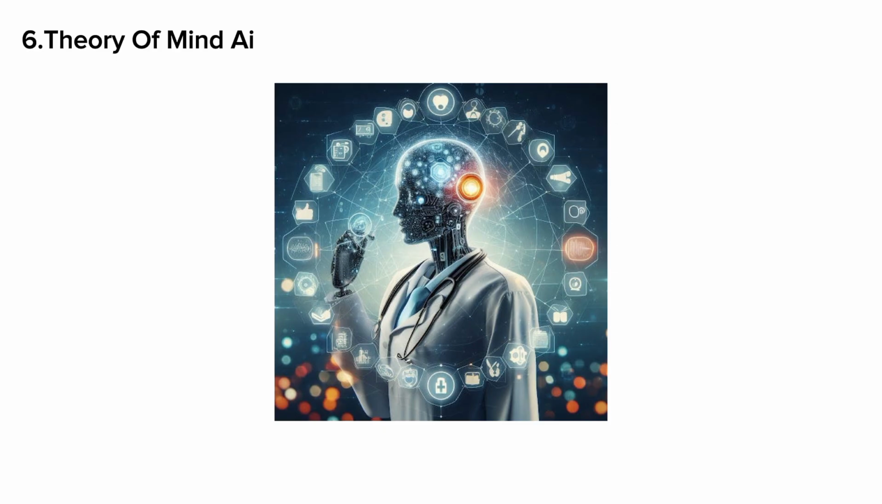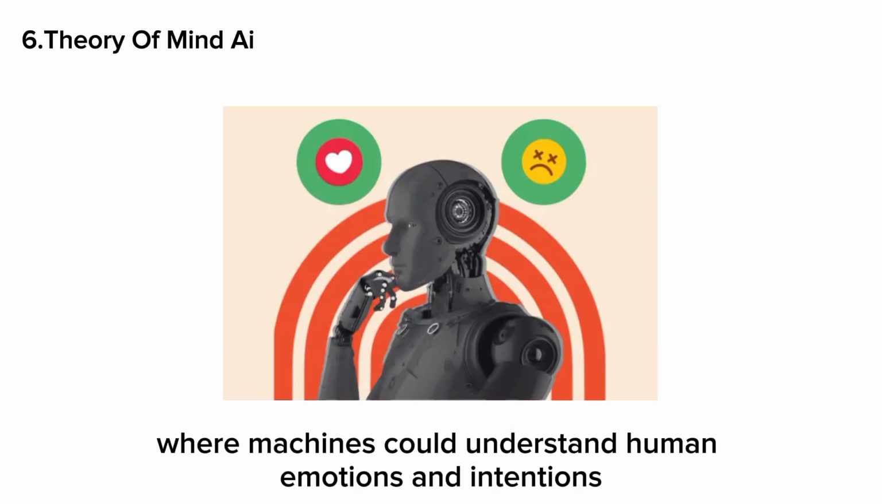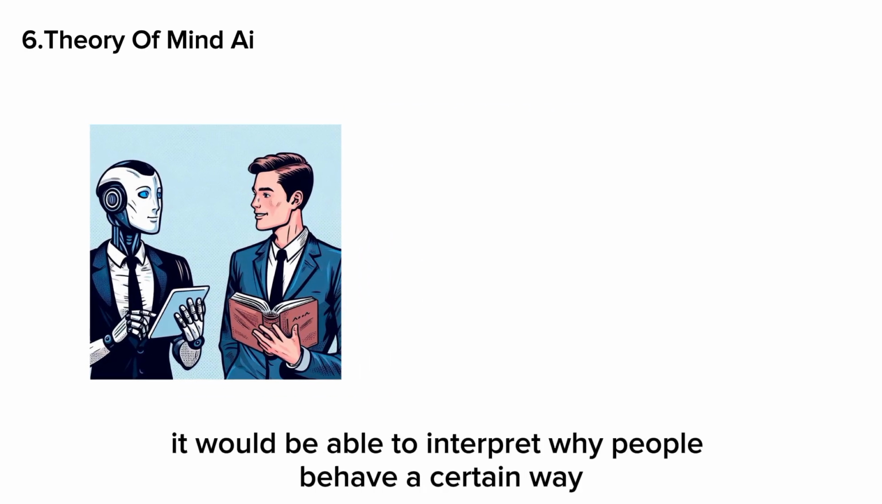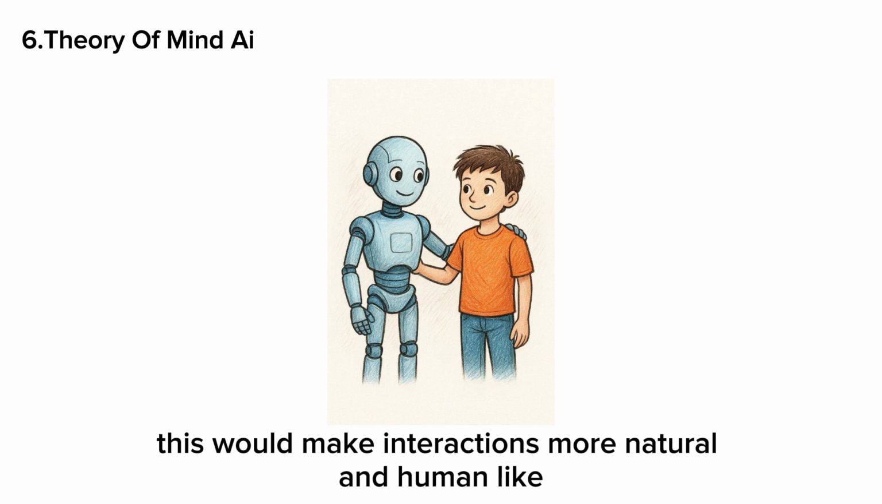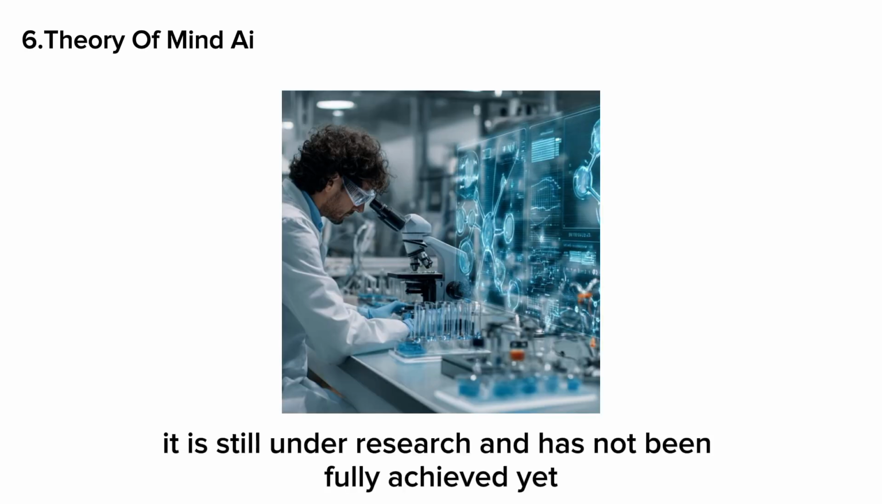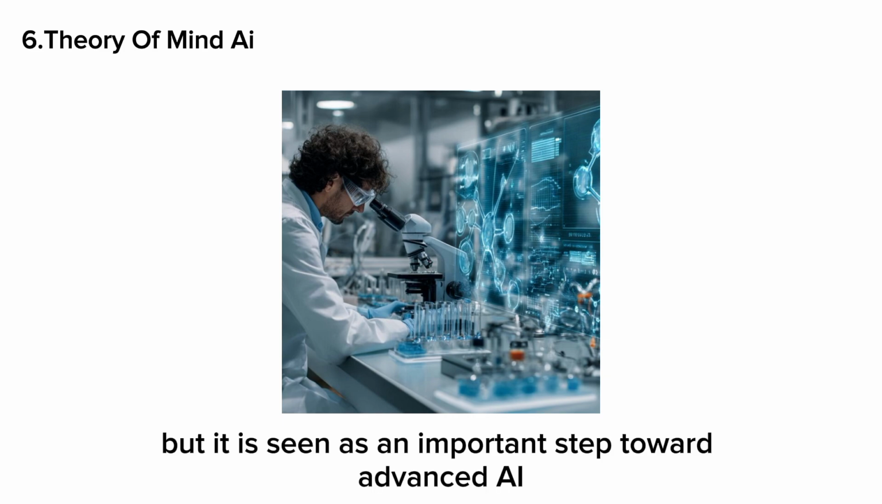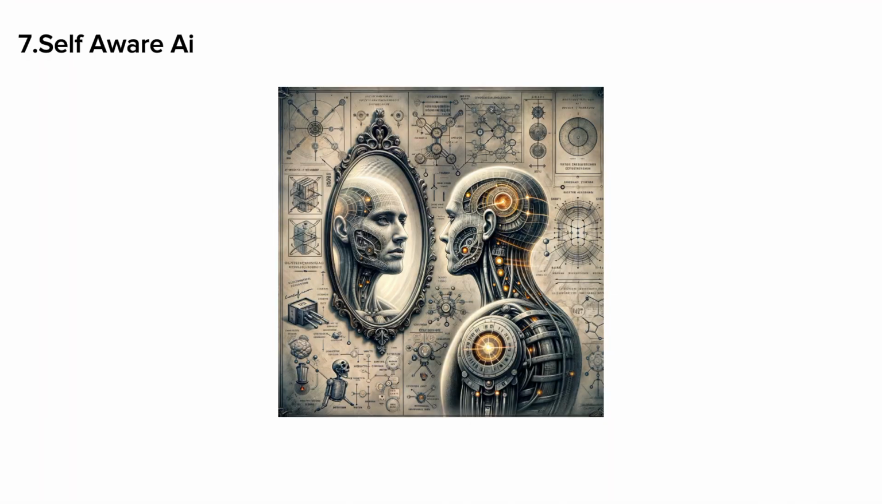Theory of mind AI. Theory of mind AI is a future concept where machines could understand human emotions and intentions. It would be able to interpret why people behave a certain way, not just what they do. This would make interactions more natural and human-like. It is still under research and has not been fully achieved yet, but it is seen as an important step toward advanced AI.